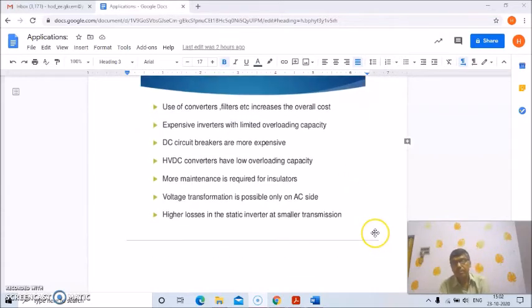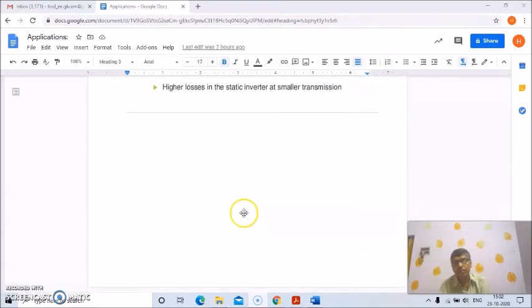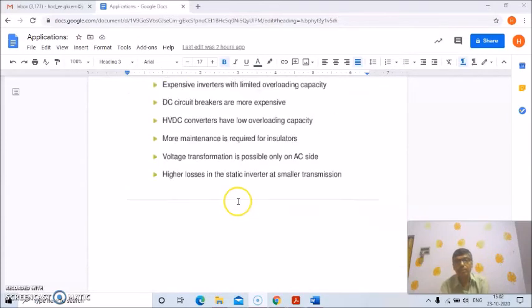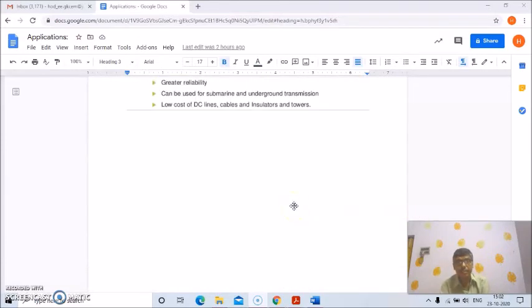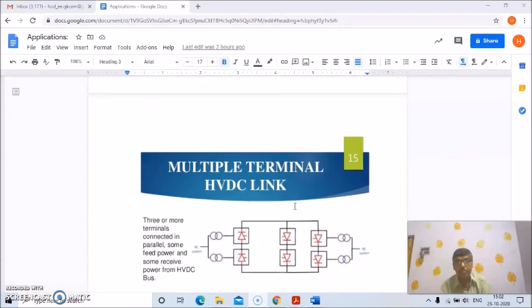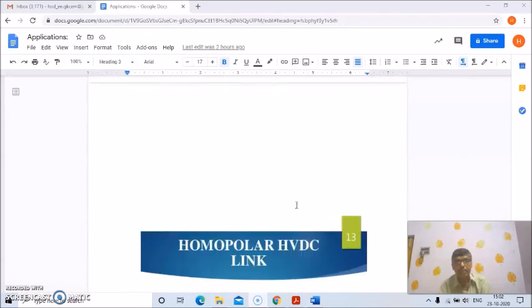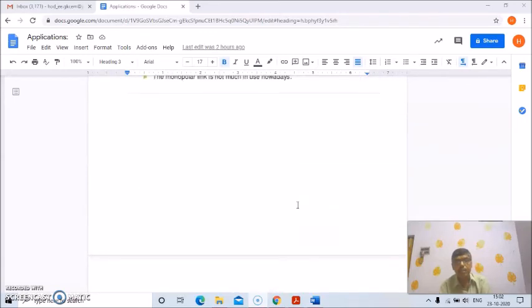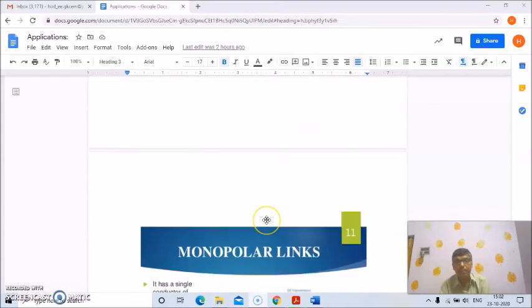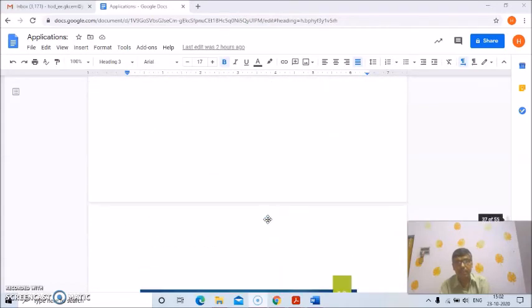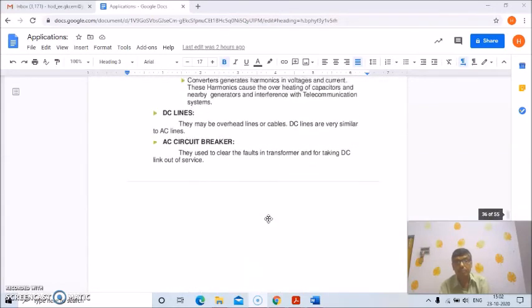So if we recapitulate what we have discussed in today's lecture, we are finding that it is another big area of applications of power electronics, and that is high voltage DC systems.